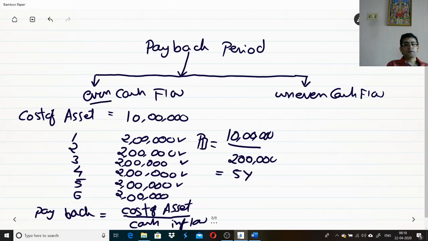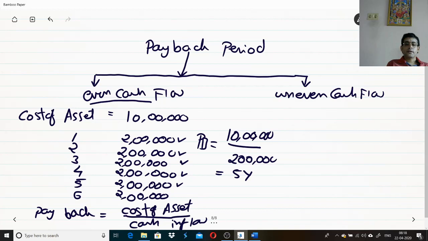This is the method of calculation when the cash flows are even. When the cash flows are even, it's very simple. Take the cost of the asset and divide it by the cash inflow. Cost of the asset divided by cash inflow is going to give you the payback period.